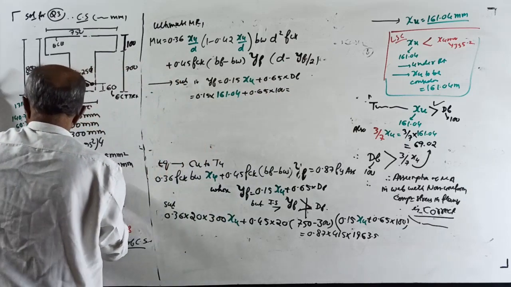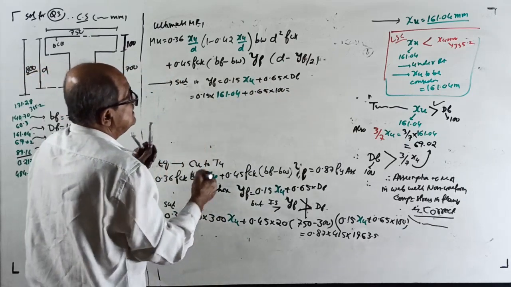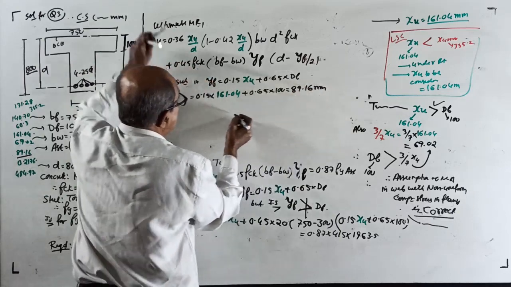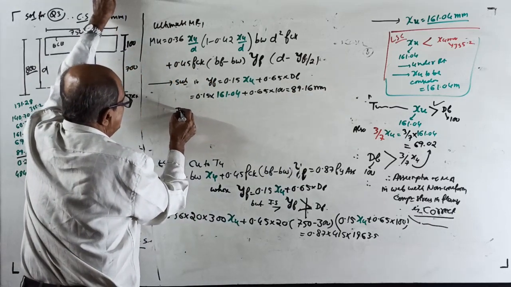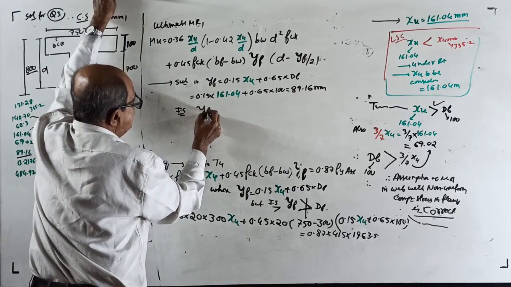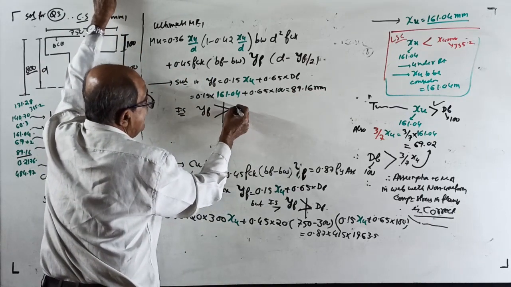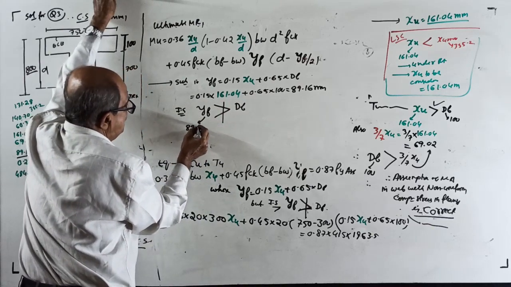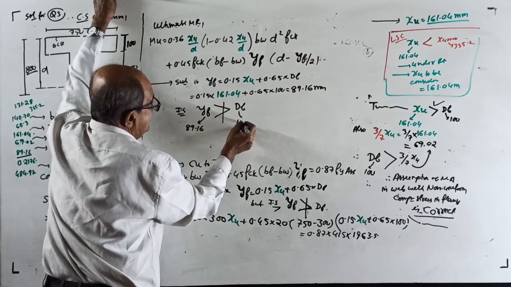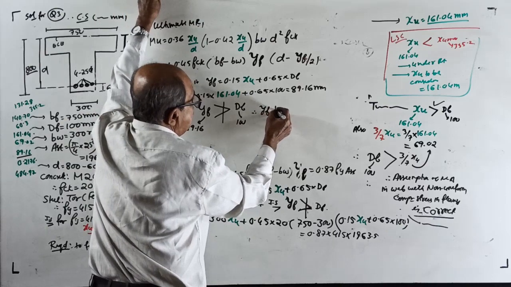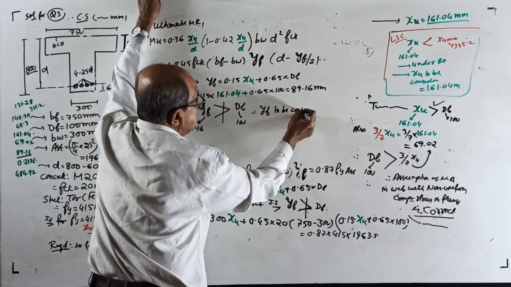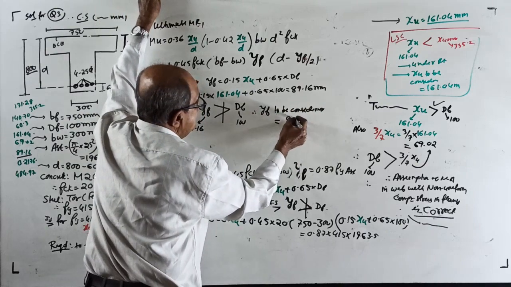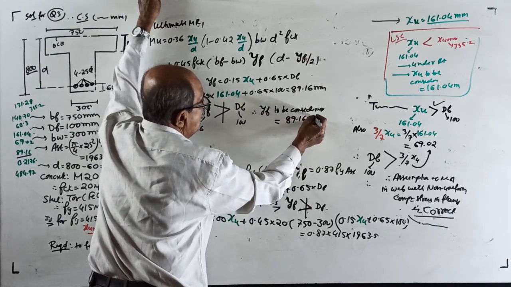I got 89.16 millimeter. As per IS code, yf is not to be taken more than df. You got yf 89.16, df is 100. Therefore, yf to be considered is the same, 89.16 millimeter. Make a note here.